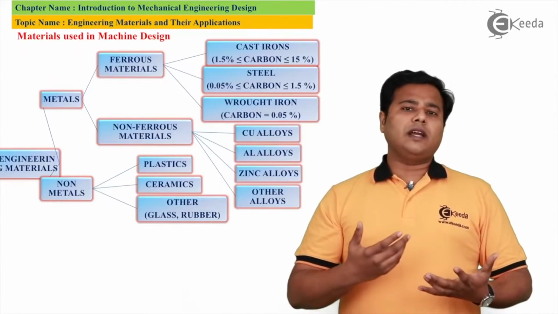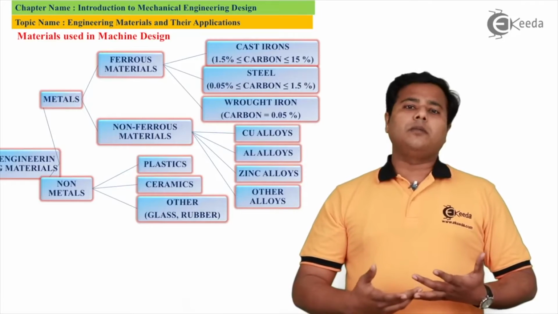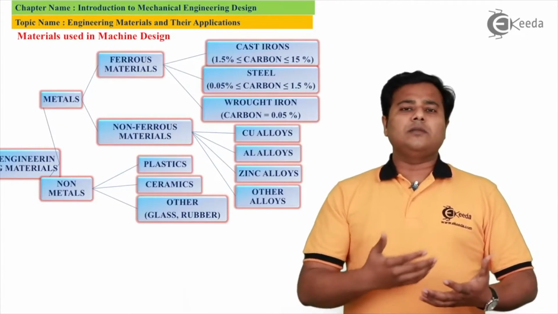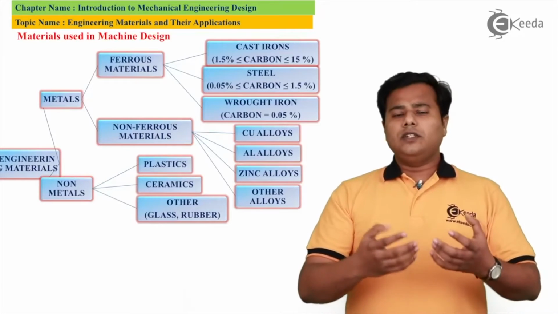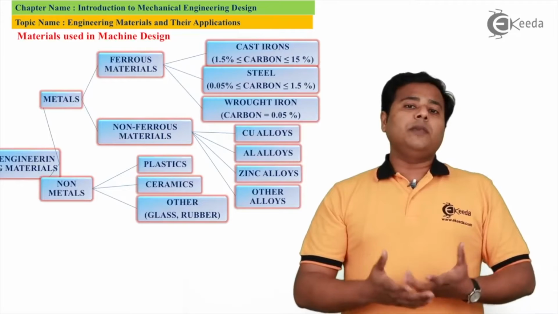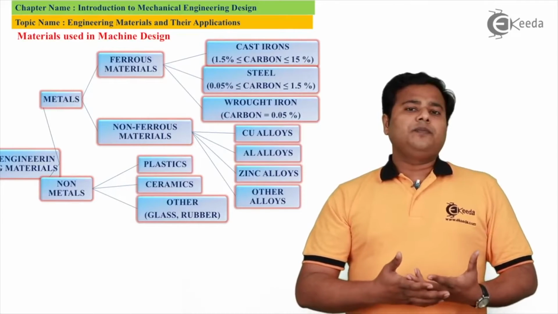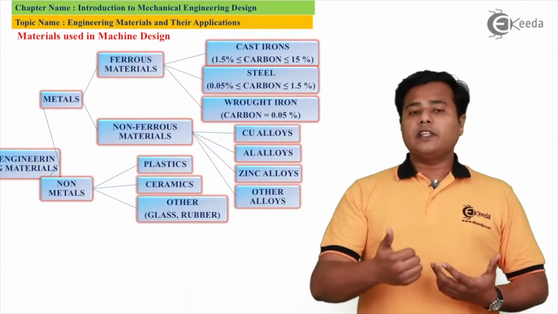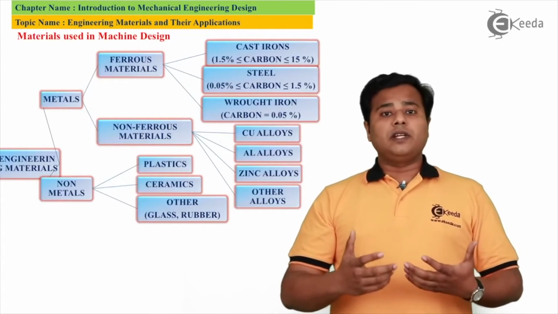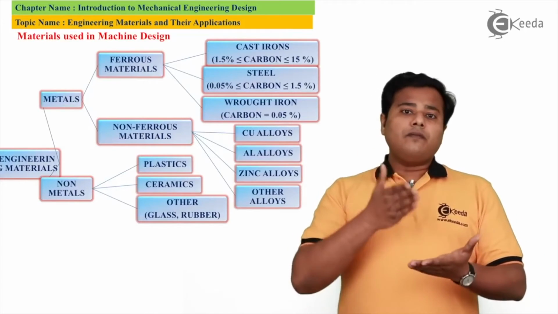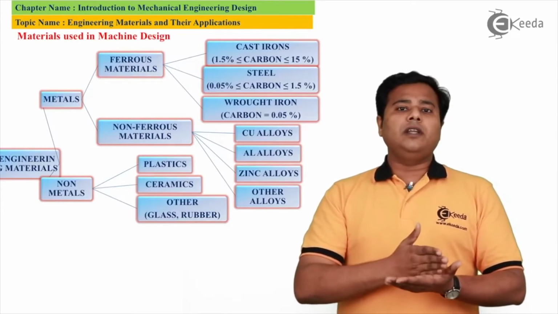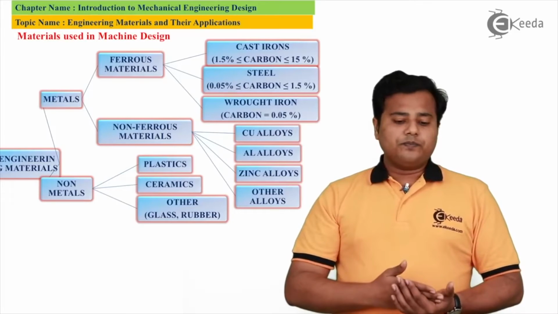Non-metals are very simple. That can be glass, that can be rubber, right? And all other resins and enzymes that we use for producing non-metals are examples. But when you go for metals, there are basically two categories: ferrous metals and non-ferrous metals. When I say ferrous metals, they come with ferrous as the base or fundamental material in them.